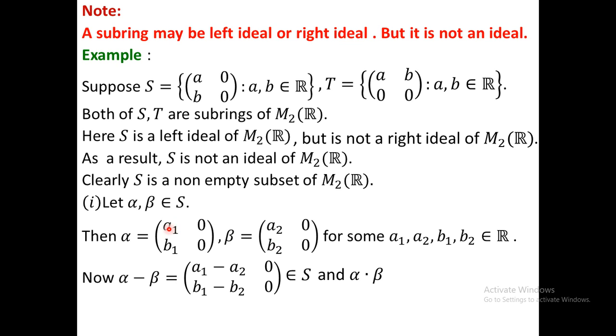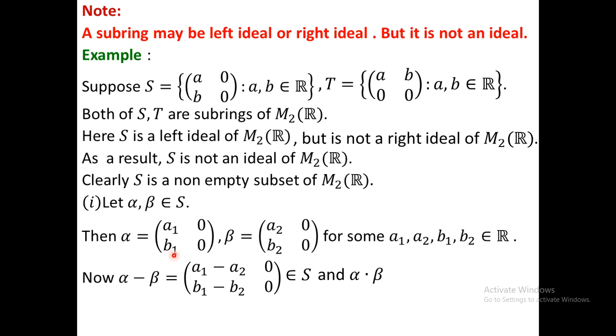Actually, if you multiply the first row with the first column, then you get a1 a2 plus 0 b2, that means a1 a2. If you calculate first row, second column, that is the element in the 1 2 position, you get a1 0 plus 0 0, that means 0. So the first element will be a1 a2, and the element in the 1 2 position will be 0.